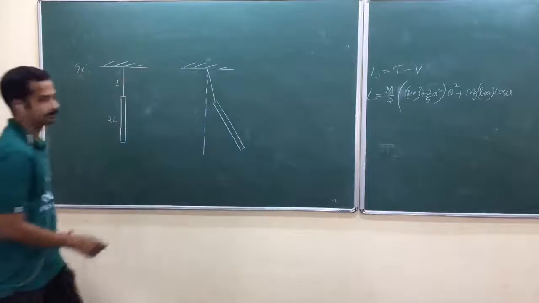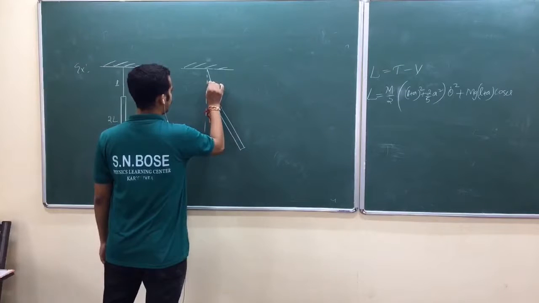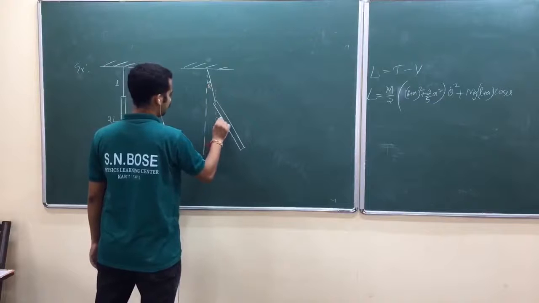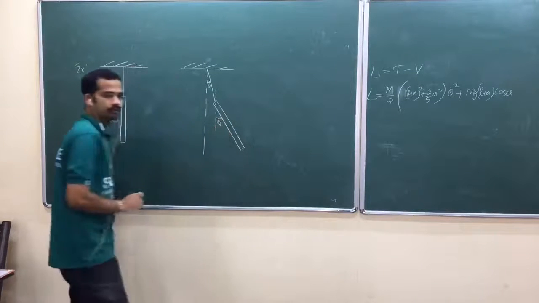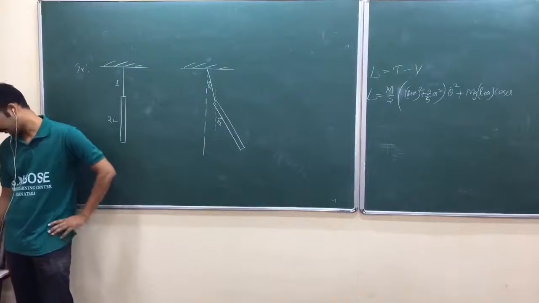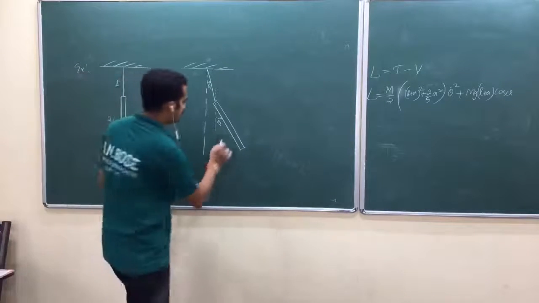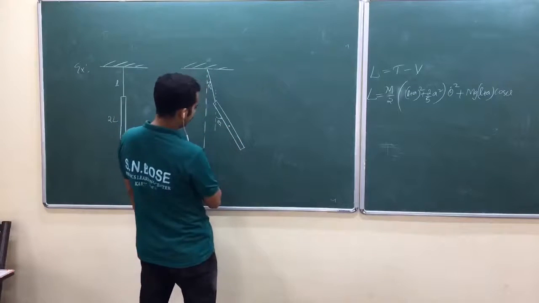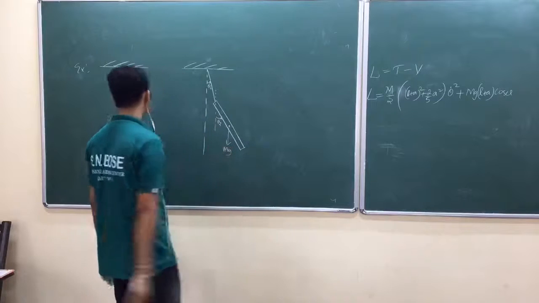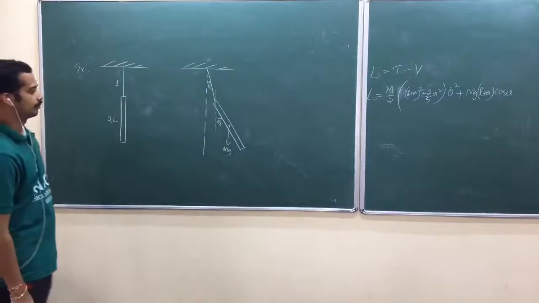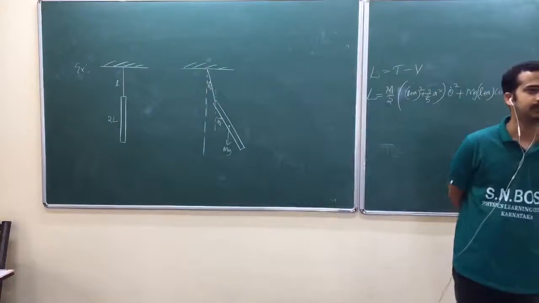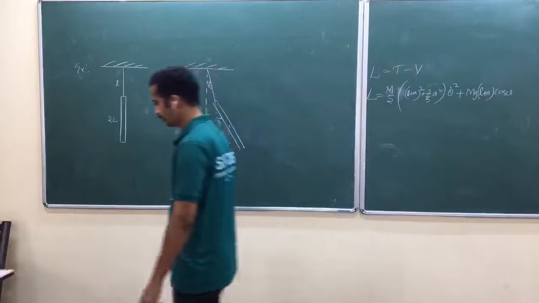Okay, let me call this one theta 1, this one theta 2. Is that okay? When you set into oscillation, usually mg, whatever you take, that is with respect to the center of mass. Okay, this is mass into gravity. Now again you have to take motion of the center of mass and motion about the center of mass. Little work is needed.